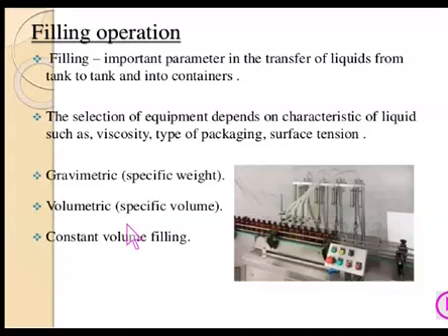Volumetric filling is based upon specific volume, and constant volume filling. So according to the type of product, as per its viscosity factor, and also the type of packaging requirement, we have to select a proper method of filling operation.